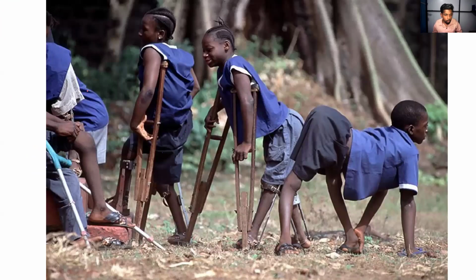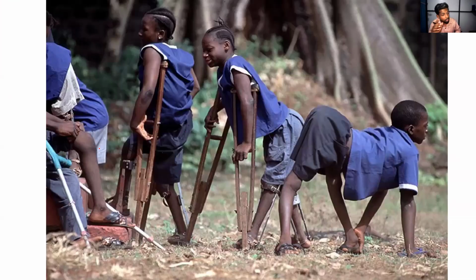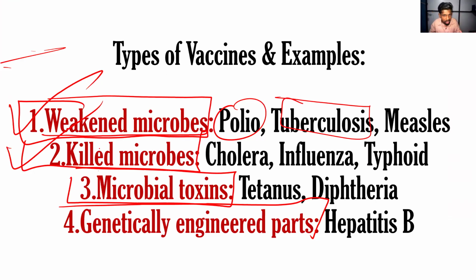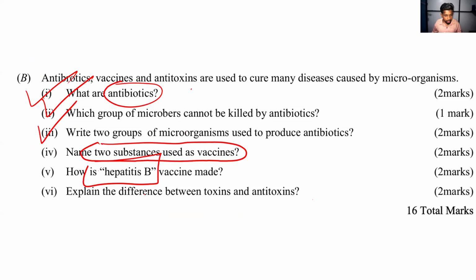Okay. And now, question number 5. How is the hepatitis B vaccine formed? Please memorize this chart, these examples. Hepatitis B is created by genetically engineered parts. Memorize this chart, how the vaccine is working and how the vaccine is produced. It can be produced by killed microorganisms, weakened microorganisms, or even we can genetically modify that one and create the vaccines. And next one, explain the difference between the toxin and antitoxin.